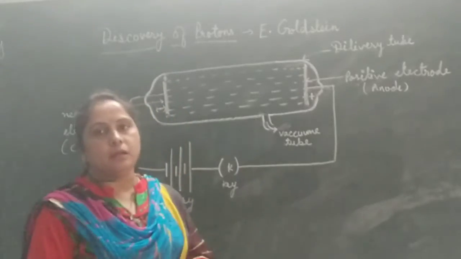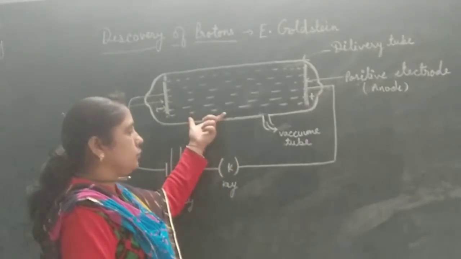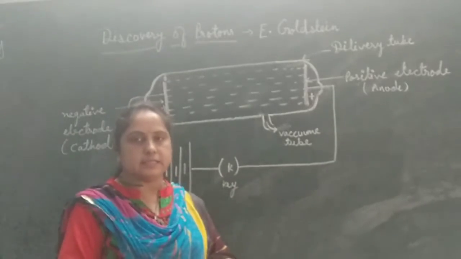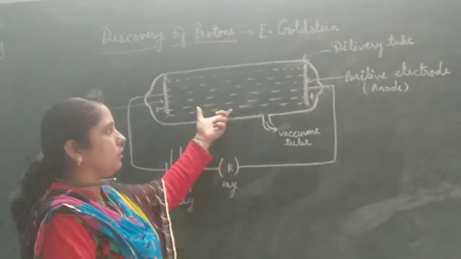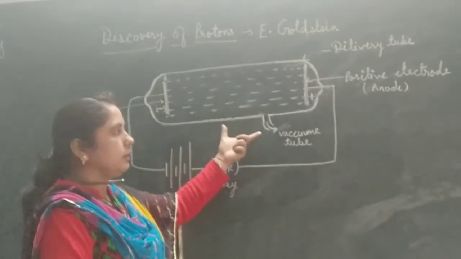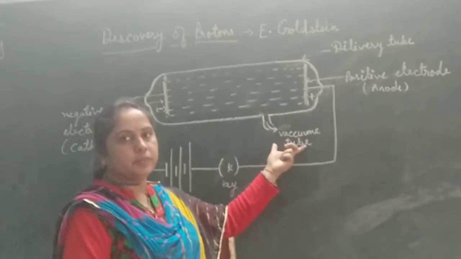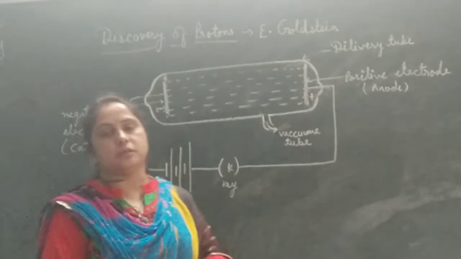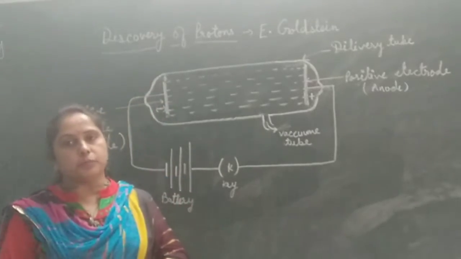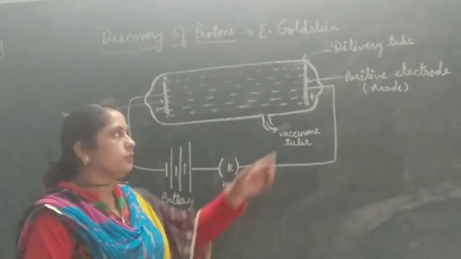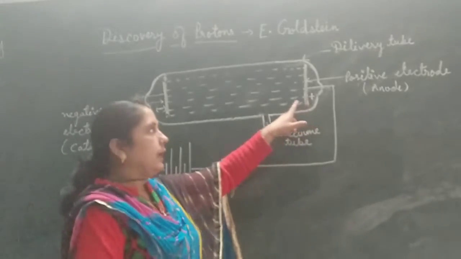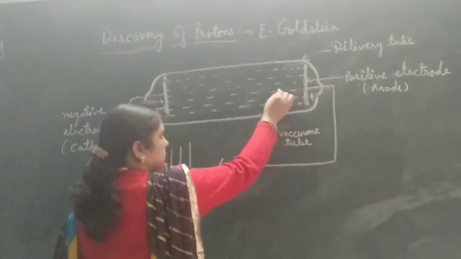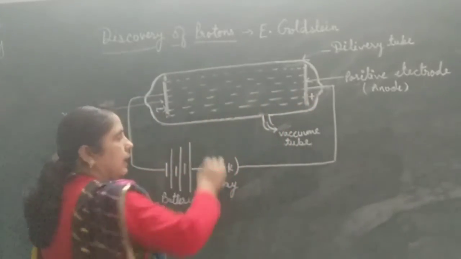When E. Goldstein filled this discharge tube with a gas like hydrogen gas and other gases, reduced the pressure of the gas inside the tube by using a vacuum pump, and passed a high voltage electric current, he observed that rays or streams are produced from the positive electrode. As you can see here in the figure, these are the streams of positive rays,